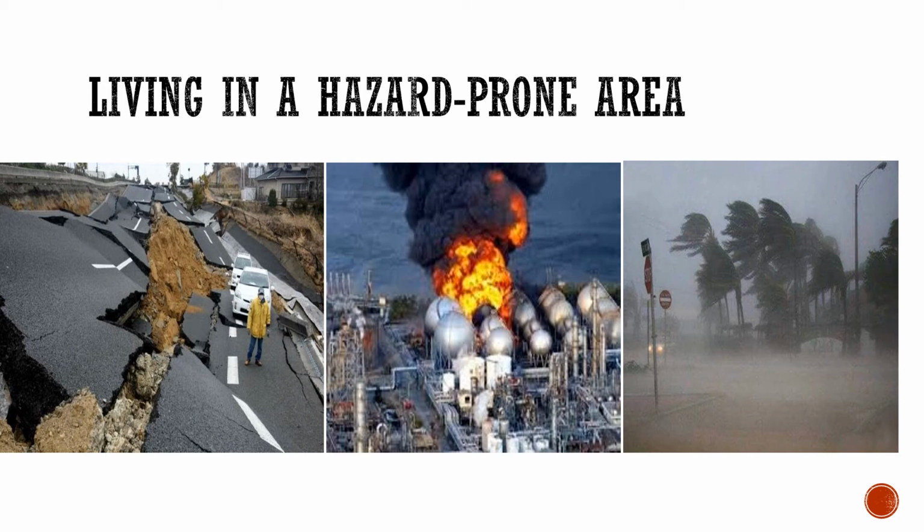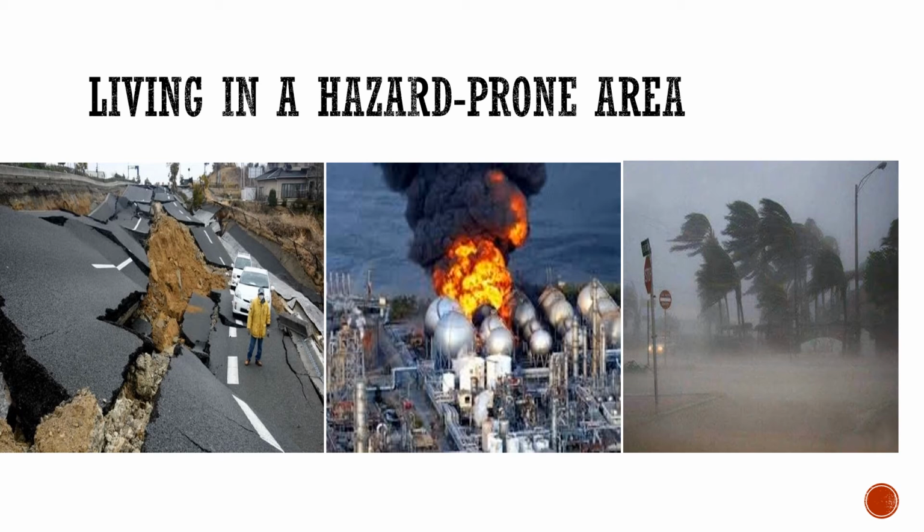All human habitations are at risk from hazards of some kind or other. The chances of a disaster occurring at a place depend on the location and surroundings. For instance, towns in earthquake-prone zones face the risk of earthquake. Coastal areas are prone to cyclones and arid regions are prone to drought.